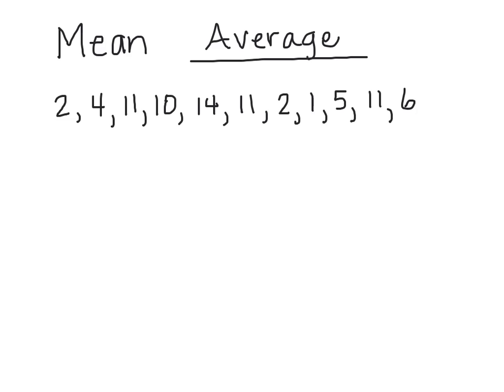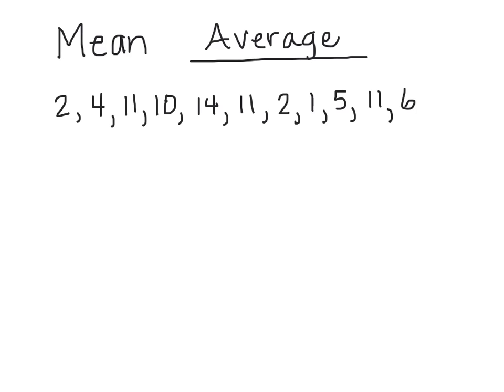We have 11 data points in this series of numbers. So in order to figure out the mean or the average of a set of numbers, the two steps are to add up all those numbers so you get the sum, and then divide that sum by the total number of numbers in that data set, which we already have concluded is 11.